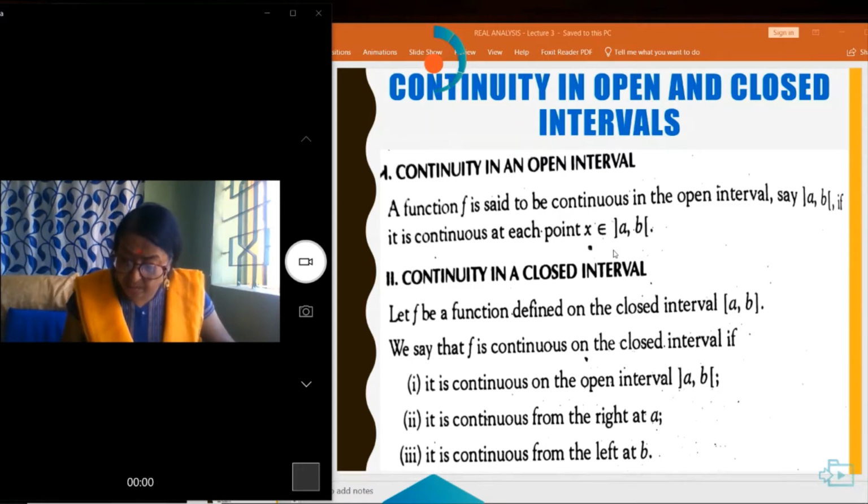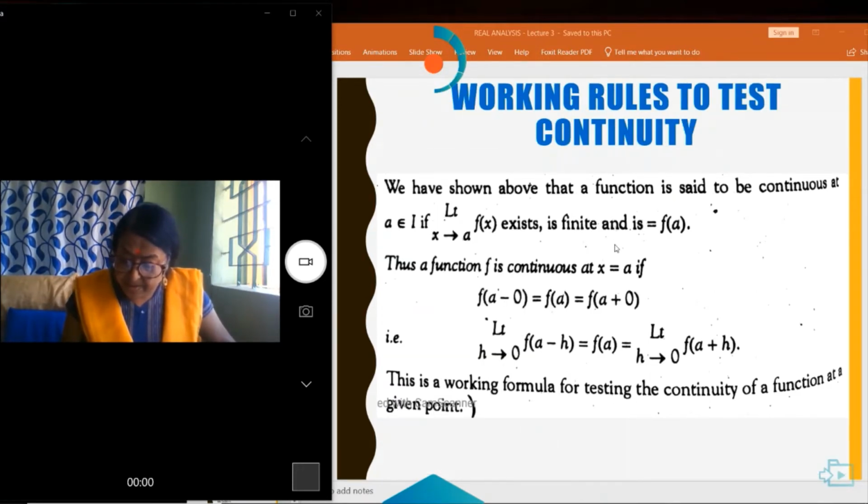So, the working rule for this: we find that the limit as x tends to a of f(x) exists and is finite and is equal to f(a). Then a function f is continuous at x equal to a if f(a minus 0) is equal to f(a) is equal to f(a plus 0).